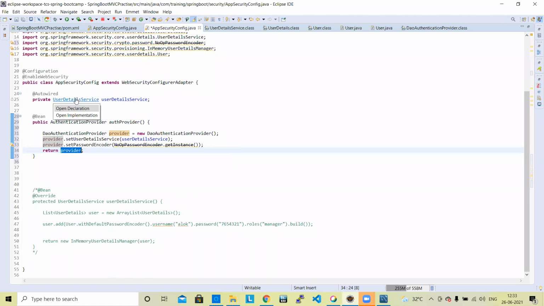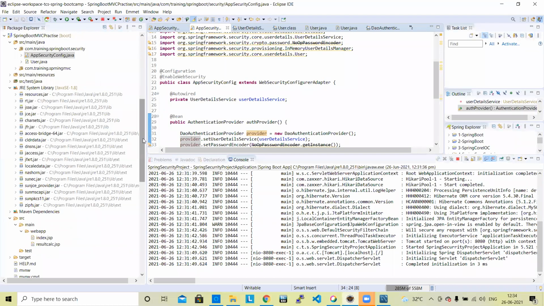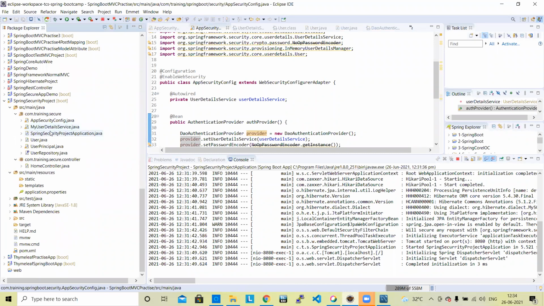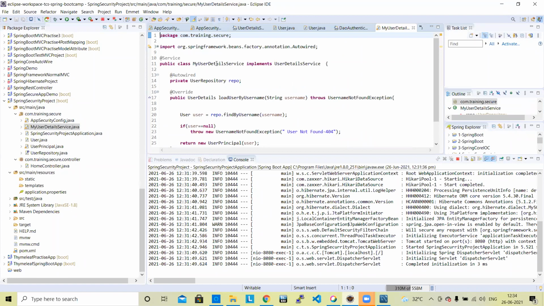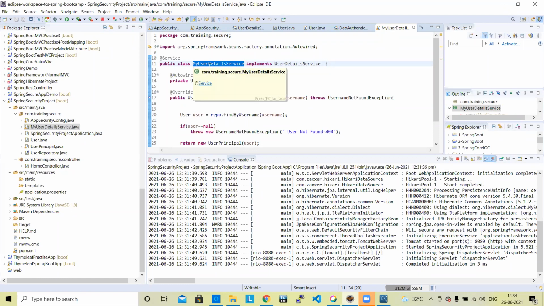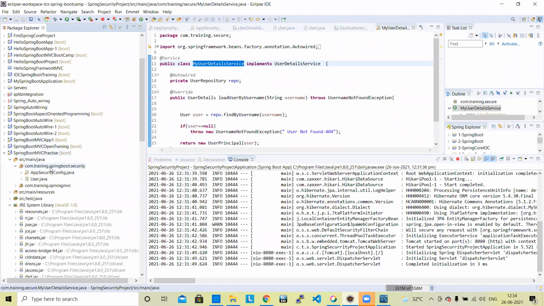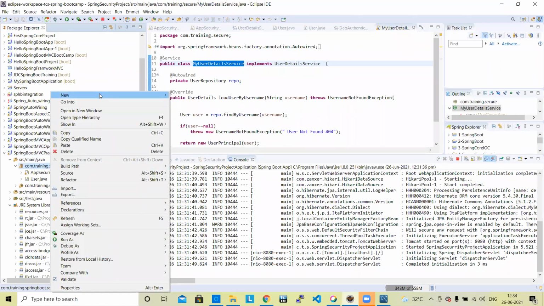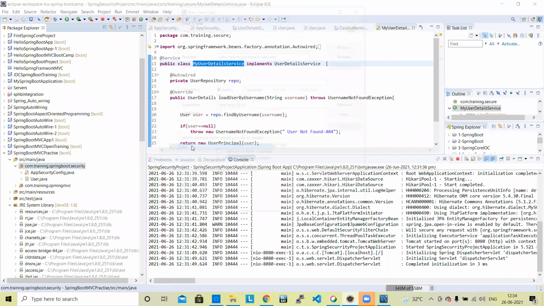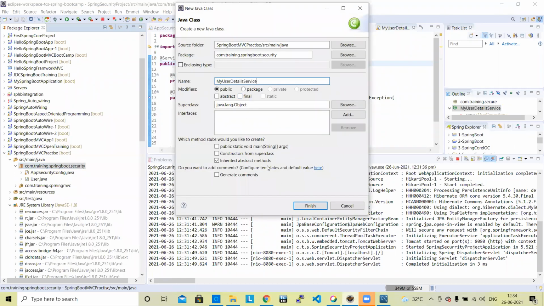You need to go to user details. You need to go to user detail service. Before going to that, we need to create our own user detail service. Let's create a new class. I'll name it my user detail service. We need to create a new service class. How are we going to create a new service class? Create a new Java class, my user detail service. We are creating this class.